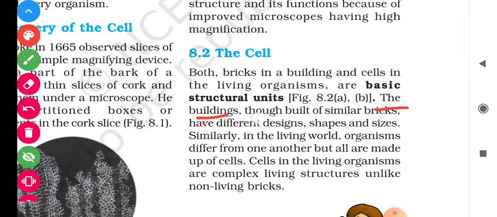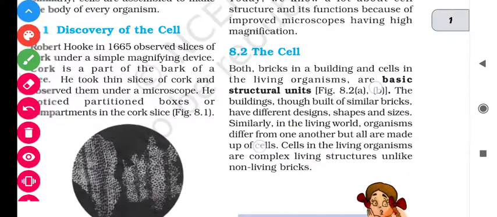Buildings built of similar bricks have different designs, shapes and sizes. Similarly, in the living world, organisms differ from one another but all are made up of cells. Cells in living organisms are complex living structures unlike non-living bricks.